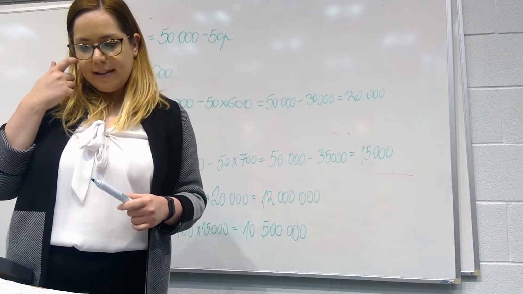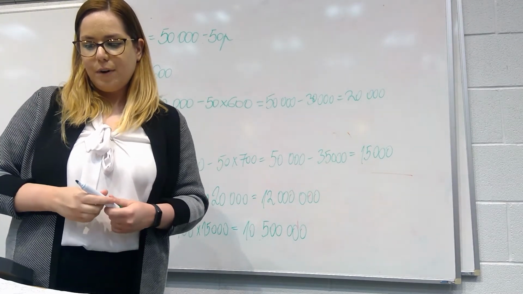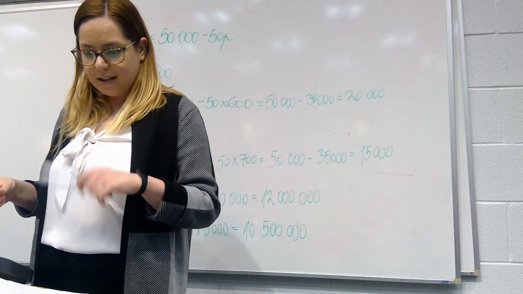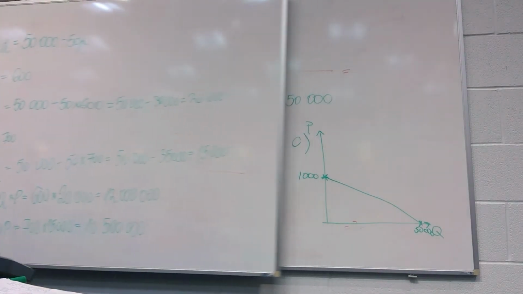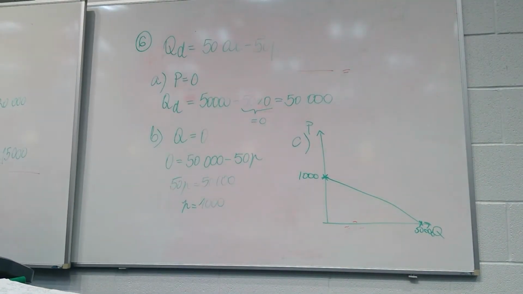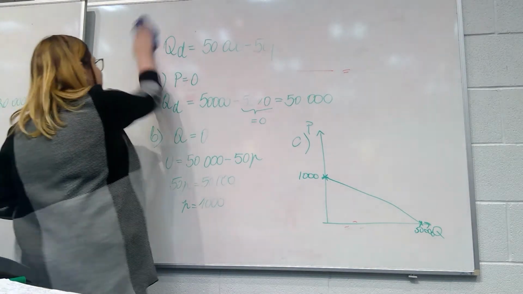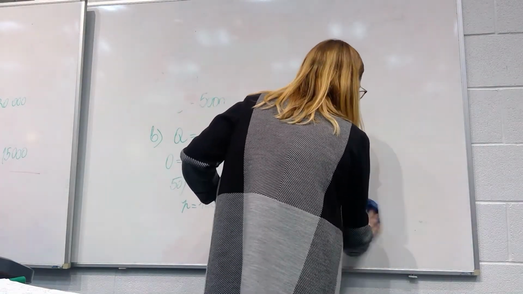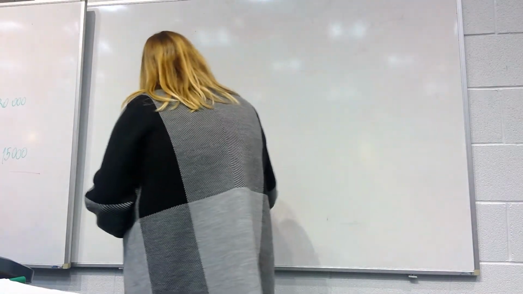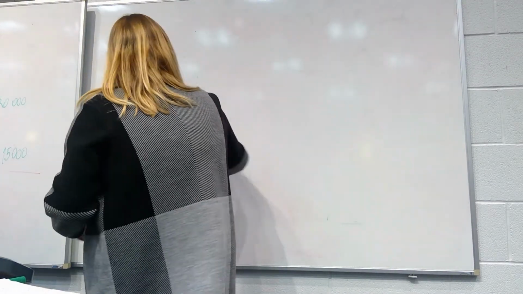E asks us, using the average midpoint formula, estimate the price elasticity between 600 pounds and 700 pounds. The midpoint formula is the same formula we used earlier in one of the previous questions.